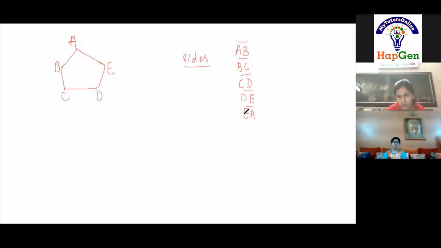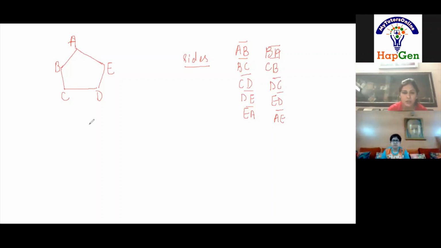Right? Yes, ma'am. This rule is not applicable in a ray, because in a ray there is one endpoint, but the other one is not an endpoint. But here we can write it as BA also. I can write it as CB, DC, ED, and AE. Clear? So these are the sides of this particular polygon.